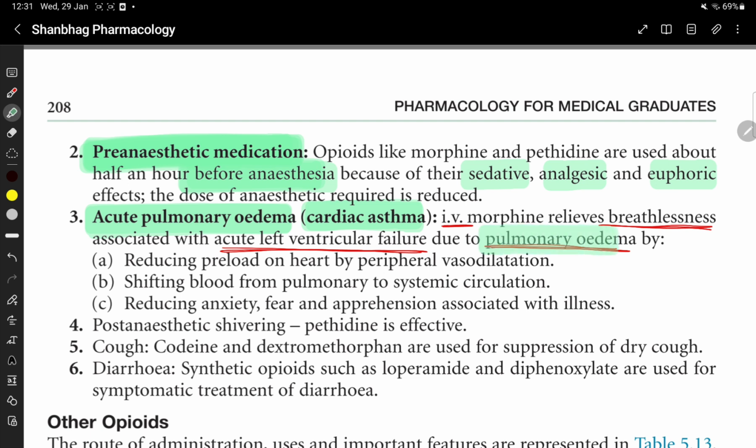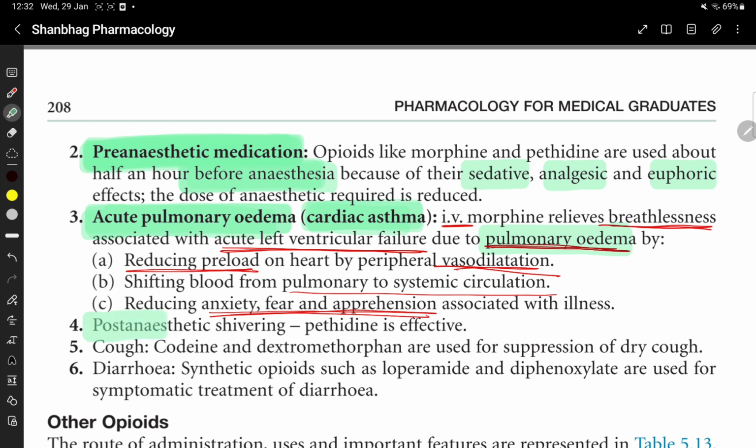How does it do this? Morphine reduces the preload on the heart by causing peripheral vasodilation, shifting blood from the pulmonary to the systemic circulation. It reduces anxiety, fear and apprehension associated with the illness. So the third use is acute pulmonary edema or cardiac asthma. IV morphine relieves breathlessness associated with acute left ventricular failure due to pulmonary edema by reducing the preload on the heart, by causing peripheral vasodilation, shifting the blood from pulmonary to systemic circulation, and reducing anxiety, fear and apprehension associated with illness.